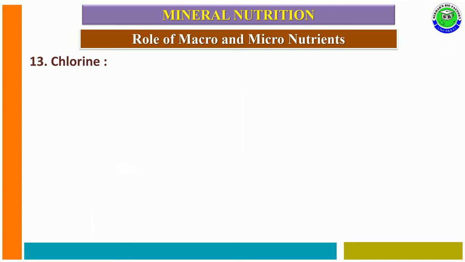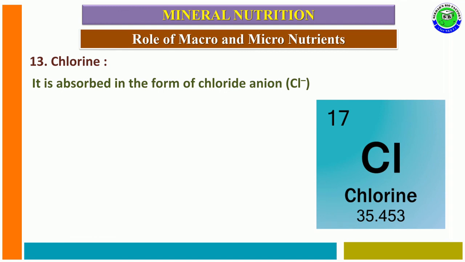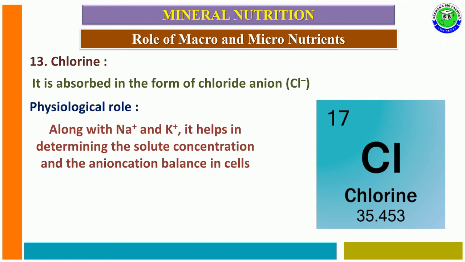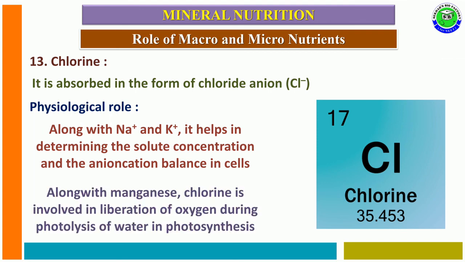The 13th element is chlorine. Chlorine is absorbed by plants in the form of chloride anions, Cl minus. The physiological role of chlorine ions is that, along with Na plus and K plus, they help determine the solute concentration and are helpful in anion-cation balance in the cell.